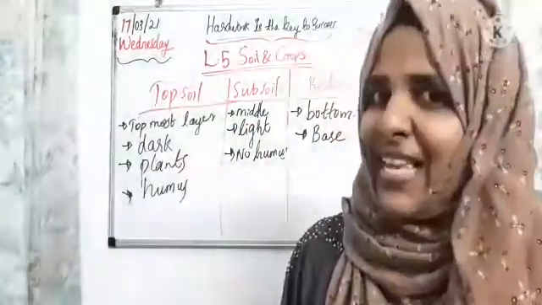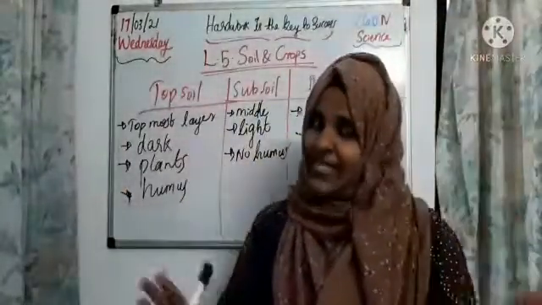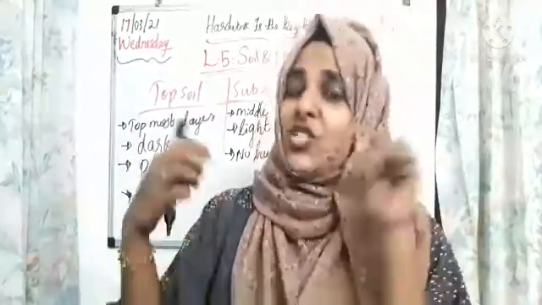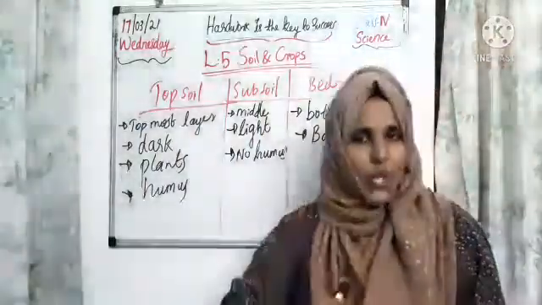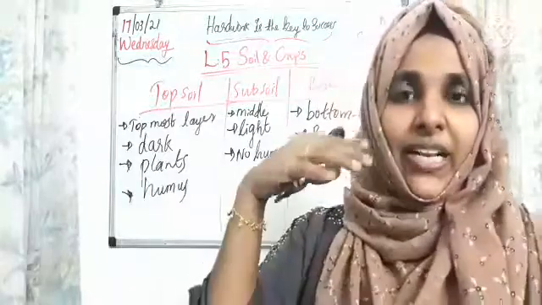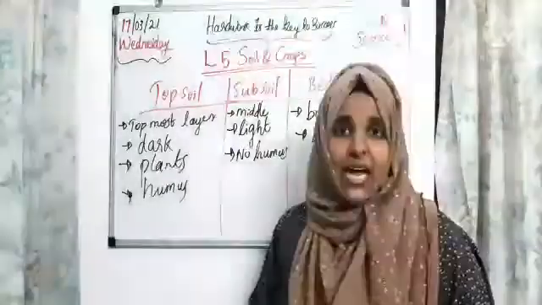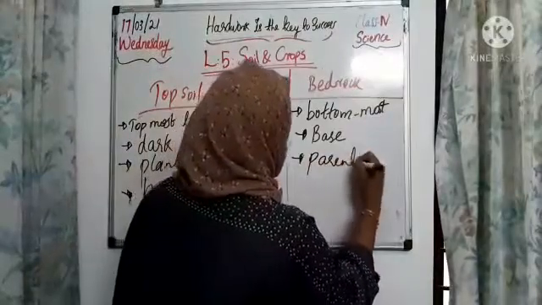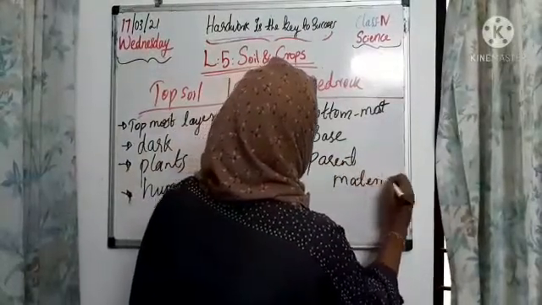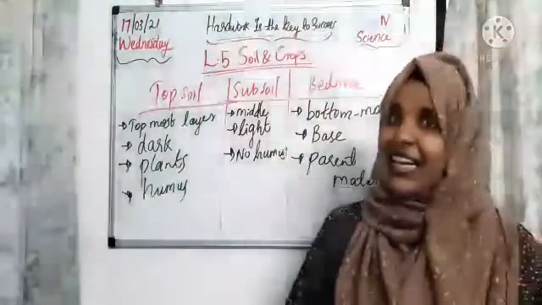That's why we say that soils are formed from the bedrock. We already discussed that through the continuous process of weathering, soils are formed from the rocks, is it? As bedrock is the base of the soil, from this bedrock only the different layers of soils are formed. So bedrock is the base of the soil, and we can call it a parent material. Many solid pieces of rocks we can see in bedrock. So these are the main differences between three types of soil.